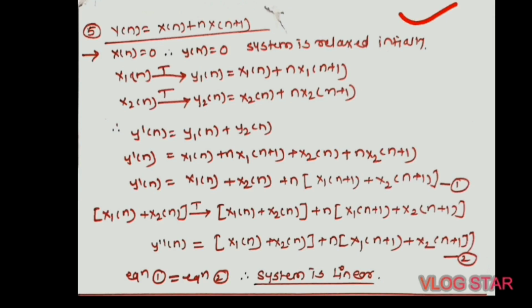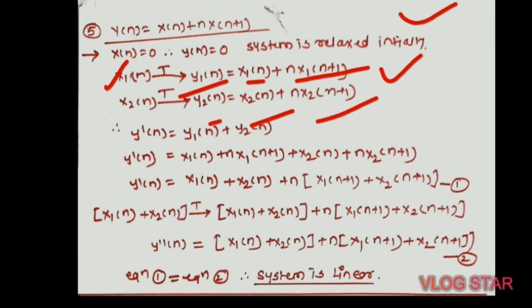Second, consider again two inputs, x1 of n and x2 of n, and apply the two inputs separately to the system. For the individual system, y1 of n becomes x1 of n plus n into x1 of n plus 1, and for the second signal y2 of n is equal to x2 of n plus n into x2 of n plus 1.